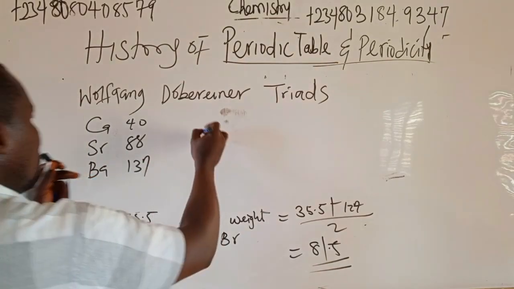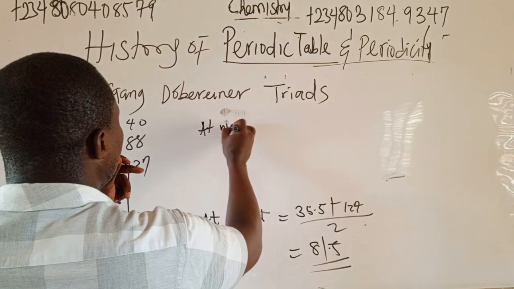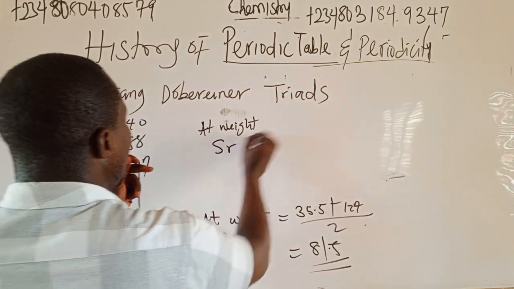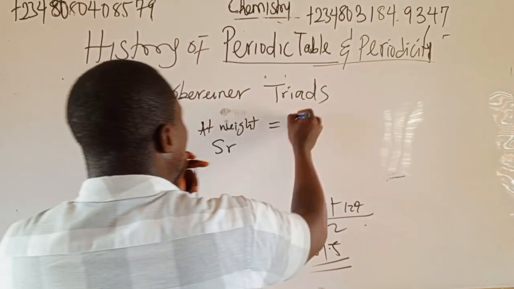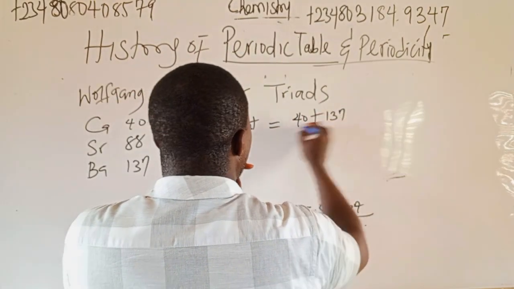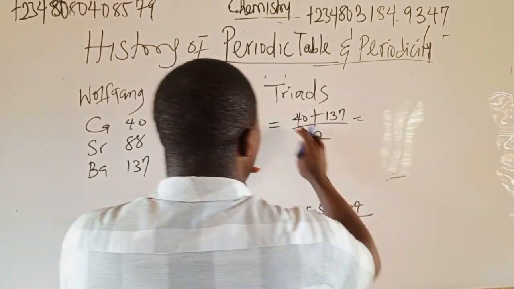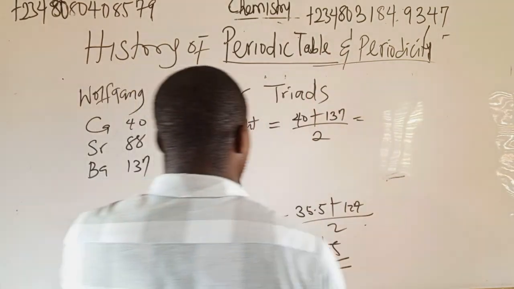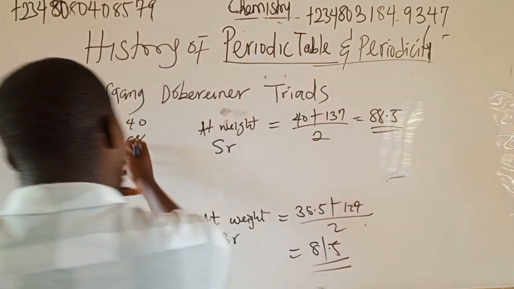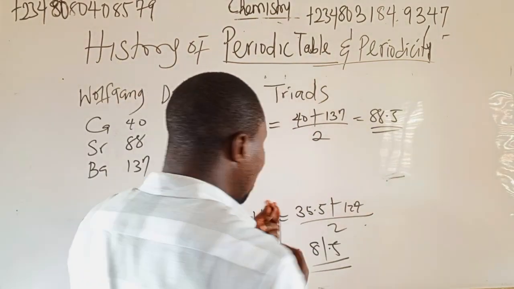To get the atomic weight of the middle one, strontium, you add the atomic weight of calcium, 40, plus the atomic weight of barium, 137, divided by 2. This gives 177 divided by 2, which gives 88.5. That's it, it's very close. He followed that triad method.